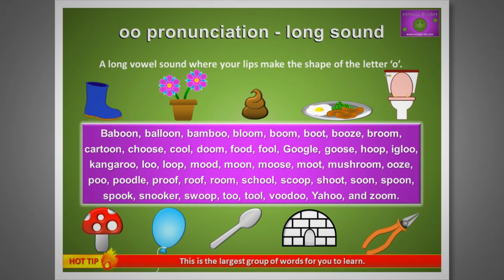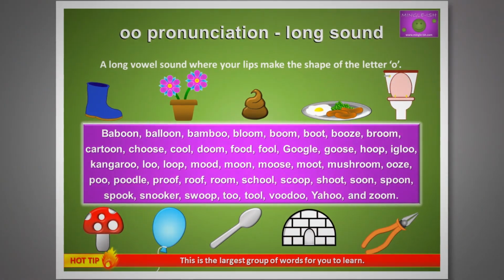Words include baboon, balloon, bamboo, bloom, boom, boot, booze, broom, cartoon, choose, cool, doom, food, fool, Google, goose, hoop, igloo, kangaroo, loo, loop, mood, moon, moose, moot, mushroom, ooze, poo, poodle, proof, roof, room, school, scoop, shoot, soon, spoon, spook, snooker, swoop, two, tool, voodoo, Yahoo, and Zoom.